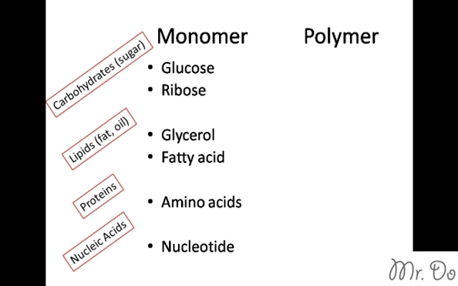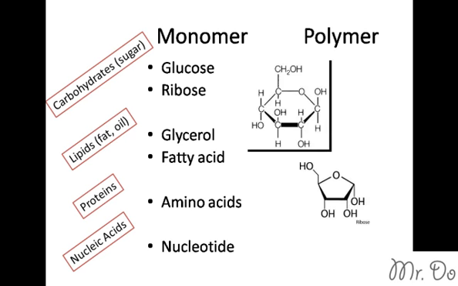The monomer version for carbohydrate sugar is glucose and ribose. There are many others, but these are the 2 most important ones. And then lipids, there is glycerol and fatty acid. Under protein, there's amino acid, and under nucleic acid, there's nucleotide. It's important to be able to recognize these structures because you will see them on many tests. Carbohydrate is recognized by the ring formation. Glucose has a 6 ring which forms a hexagon, and ribose is a 5 ring which forms a pentagon.